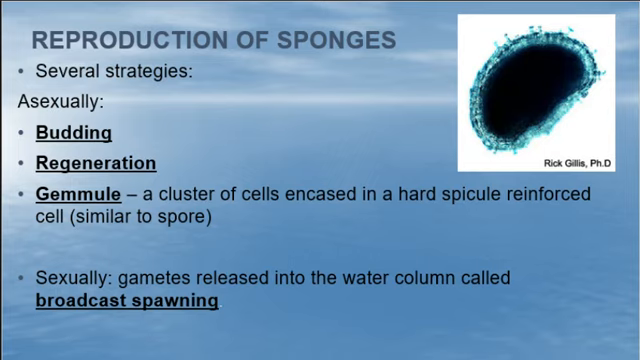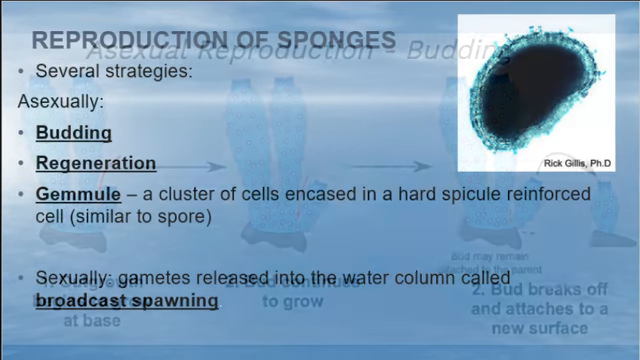Sexual reproduction would go gametes released into the water. We call it broadcast spawning, where a sponge will just release all of the sperm or the egg, and then just hope that it meets up with a sperm or an egg somewhere and makes a new sponge. So that can happen as well.